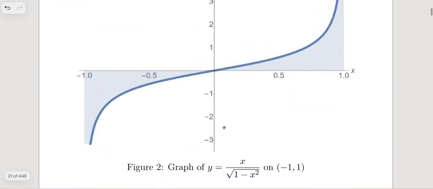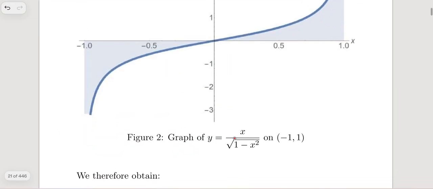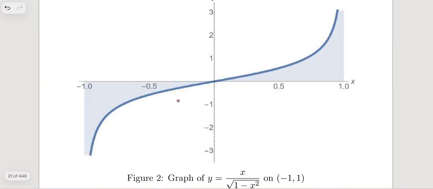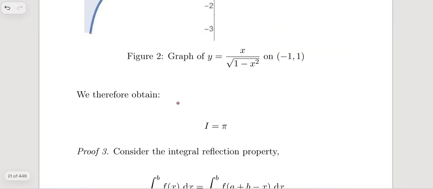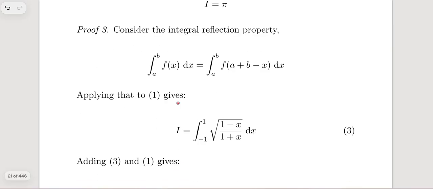Okay, and this is the graph of y equals x over the square root of 1 minus x squared. So yeah, that's why this book is kind of amazing, because you can just take a look at the functions in a graphical way. Graphical understanding is kind of amazing, right? Okay, and yeah, we have an amazing property here.